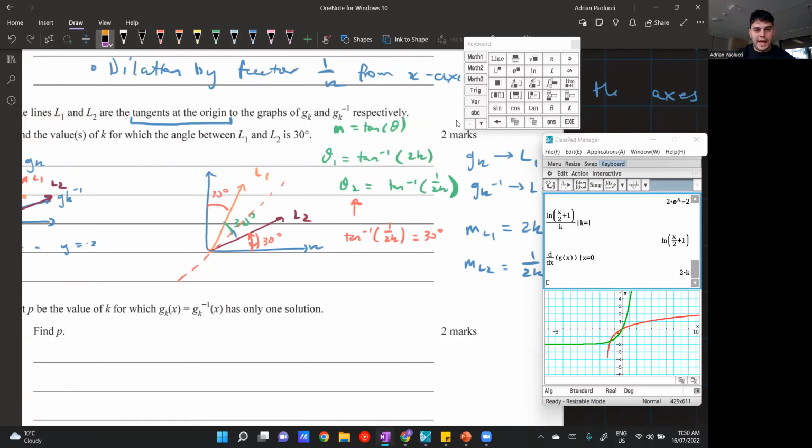So again, the angle between the tangent lines is equal to 30 degrees, but because we have symmetry, because of the inverse functions, this angle here should be 30 degrees and this angle here should also be 30 degrees. Now, it's a coincidence that they're all 30. Let's change the question a bit just to show this. Let's say this was 40 degrees in the middle, does that mean the other ones would be 40 degrees? Well, actually no, because we have a right angle. So that just means that this angle should equal this angle here. So if the middle is 40 and it adds up to 90, then we have 40 plus 50 is equal to 90. So this will be 25 degrees.